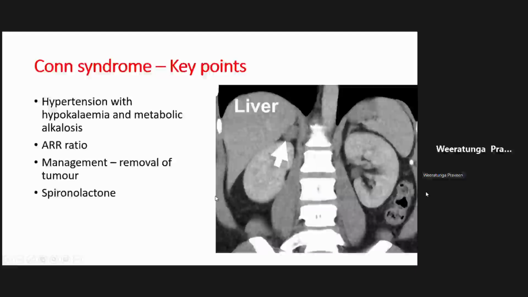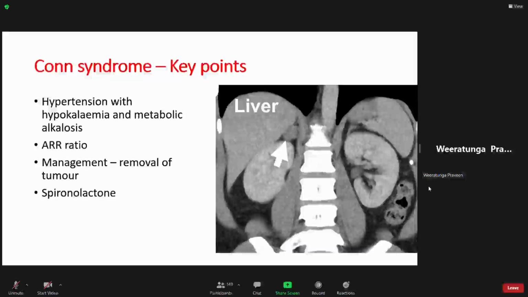Once you demonstrate that there is an increased aldosterone-renin ratio, you have to image the person with a CT scan or MRI scan. MRI is becoming much more popular nowadays because these tumors are extremely tiny and small, very difficult to find. So MRIs give you better information. And the treatment again is surgery.